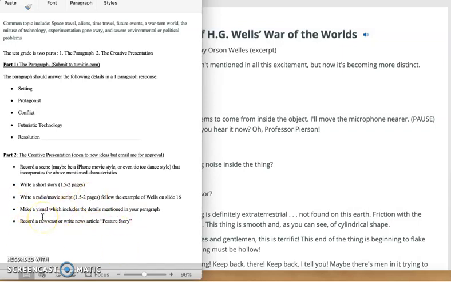You could also do a visual presentation where you can get even a computer sheet of paper, a blank sheet of paper. And you want to make sure that you can see the setting, the protagonist, some futuristic technology. So all the key features are there in the drawing. The colors. Oh, that would be so interesting. You could record a newscast. You could write a news article, some type of feature story. It's your chance to have fun.